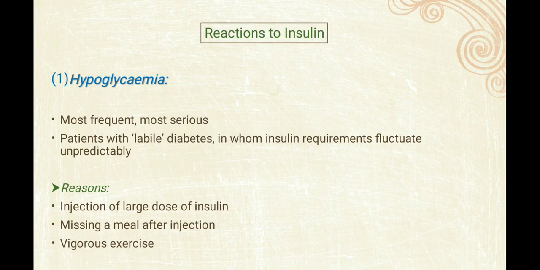Now, what are the reactions to insulin? First, as we all know, hypoglycemia, which is most frequent and most serious. Patients with labile diabetes, in whom insulin requirement fluctuates unpredictably, most frequently have hypoglycemic symptoms. Most of the time the reasons are injection of large doses of insulin, missing a meal after injection, and vigorous exercise. All of these lead to hypoglycemia.